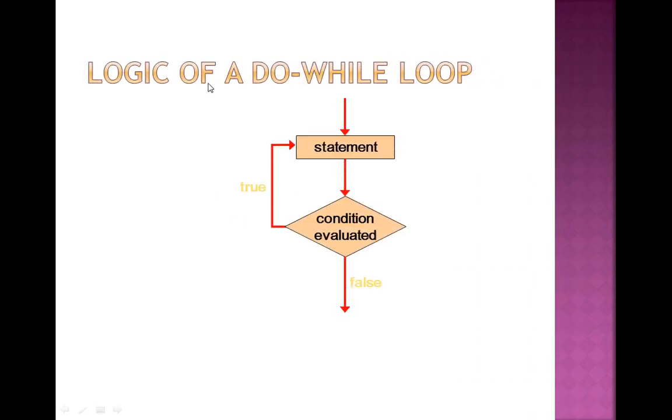This is the logic of a do while statement. This is the statement, then the condition is evaluated. If the condition is true, then the statement is executed again. If it is false, then the looping is closed and the loop terminates.